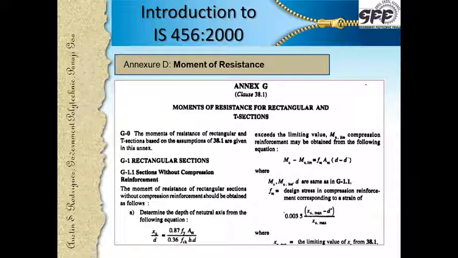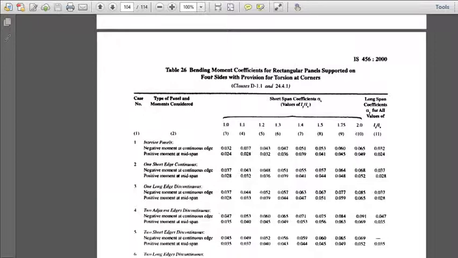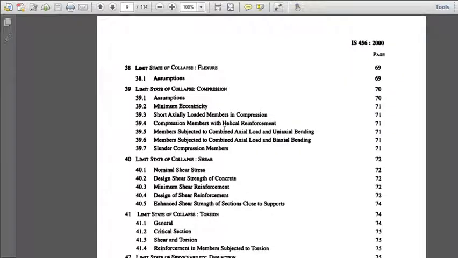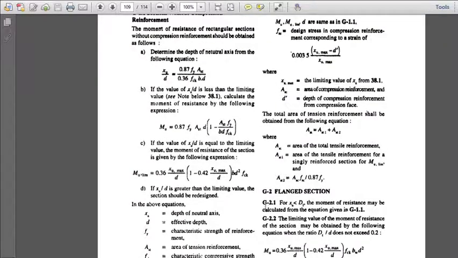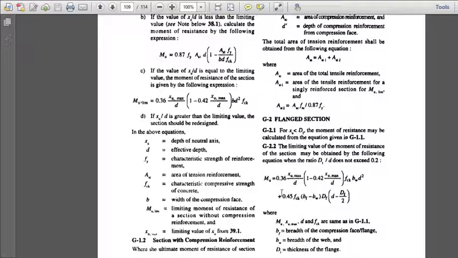The same section continues further. Over here in clause G2 we have the flanged section or the T-beam section, how to find the moments. So given this, we will be getting the moment of resistance for the flanged section as well as the rectangular section.